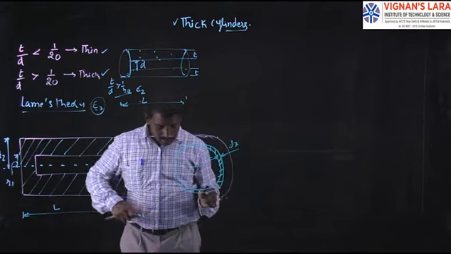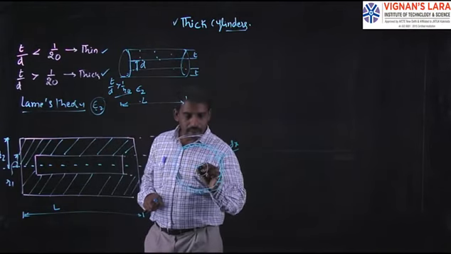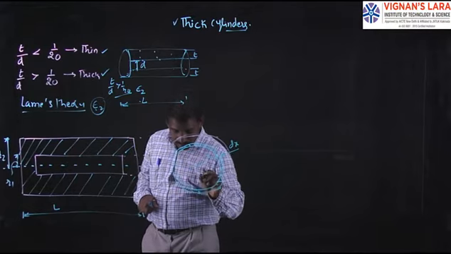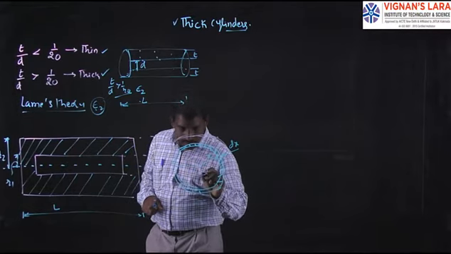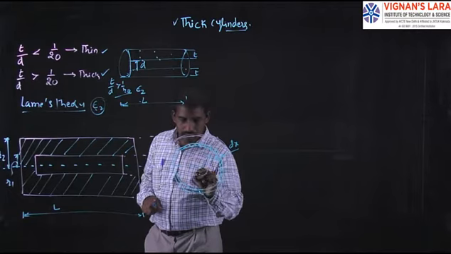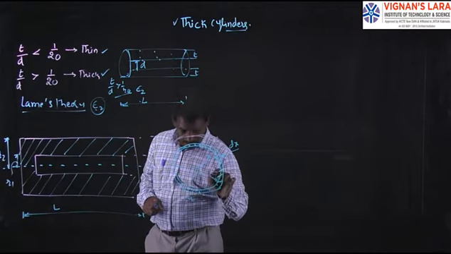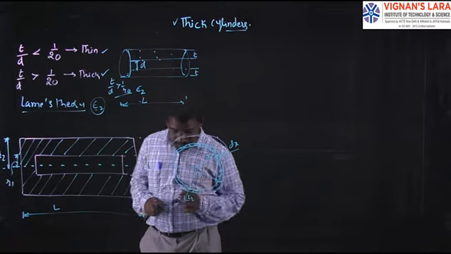Here this is R1, this is R2, and this is the thickness.